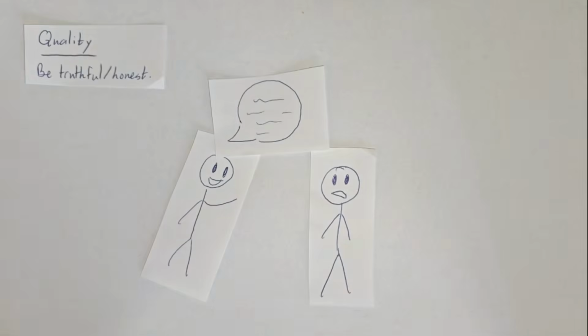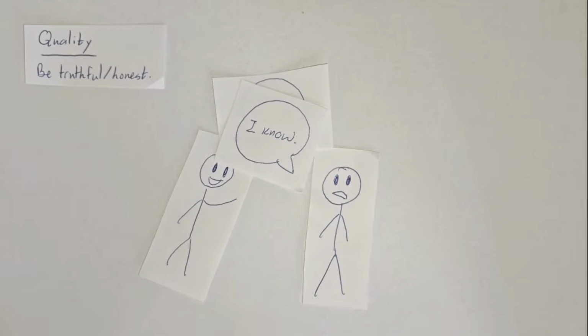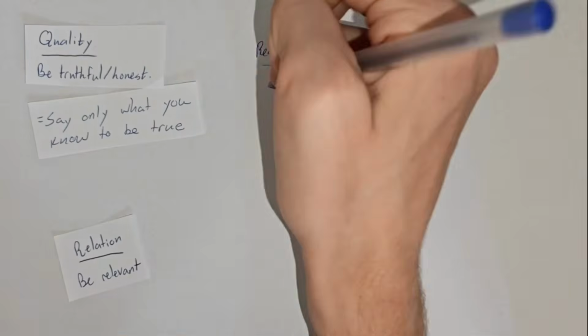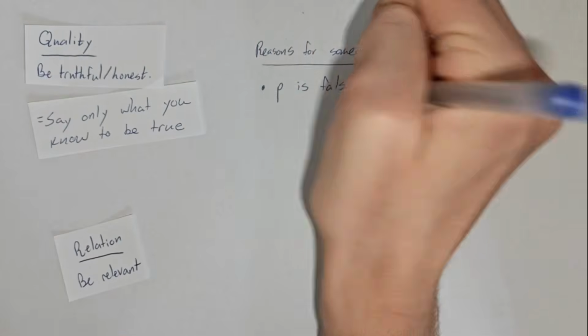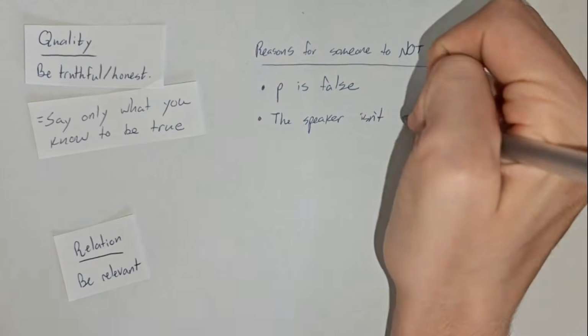Let's take a quick look again at the maxim of quality. There's a reason it's "be truthful" instead of "tell the truth." People naturally don't know everything. If everyone knew everything, human conversation would be kind of redundant. So what it basically means is, only say what you know for sure is true. And therefore, if someone didn't say something, assuming it's relevant, they either know it's false, which is what we've assumed so far, or they're not sure about it.